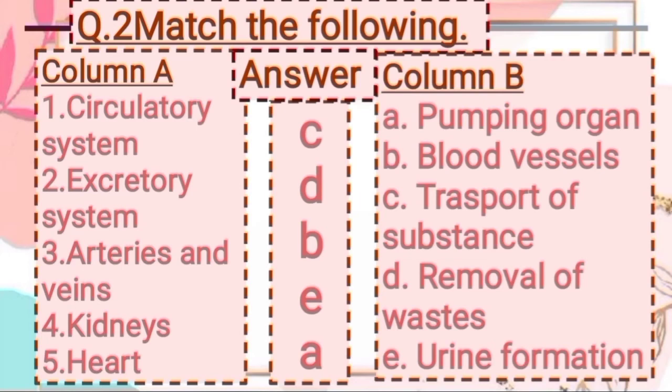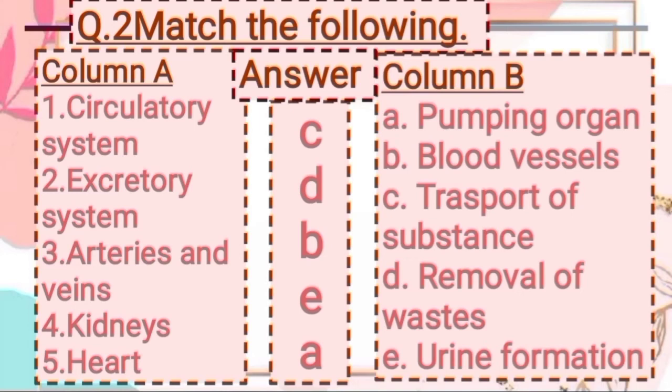As you know, the circulatory system is an organ system that helps to transport substances inside our body. So answer is option C from column B, transport of substances. So you have to match circulatory system with transport of substance.